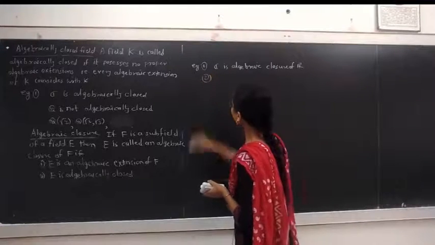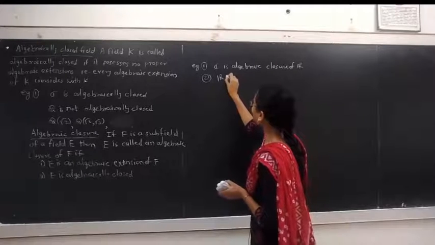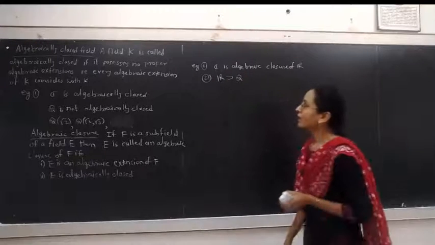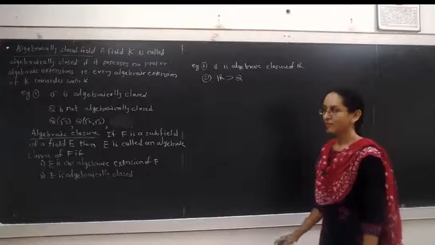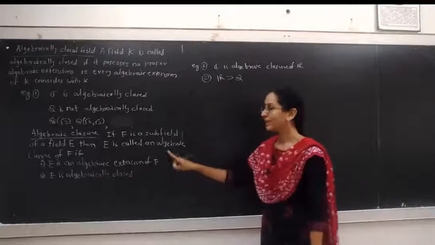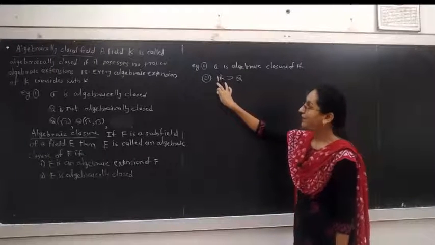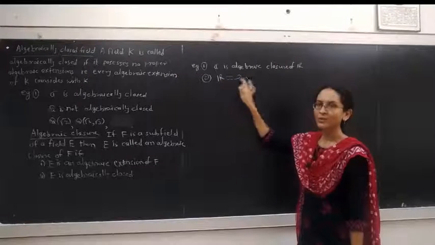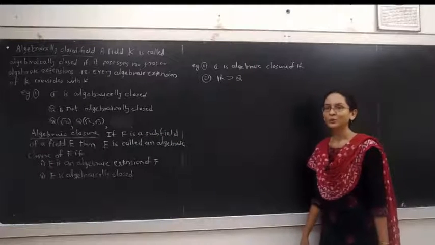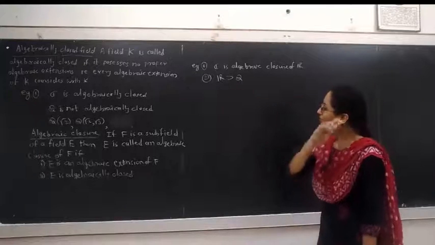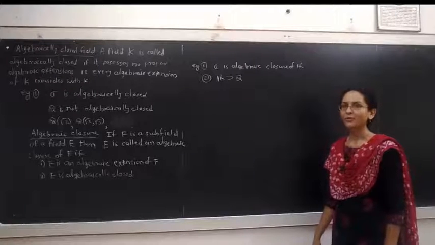If we consider the field of real numbers as an extension of the field of rational numbers, then R is not the algebraic closure of Q, because firstly we must have E as an algebraic extension of F. Here E is R and F is Q. This is not an algebraic extension of Q because there are many elements of R which are transcendental over Q. The elements pi and e belonging to R are not algebraic over Q. Therefore, R is not an algebraic extension of Q. Hence, R is not the algebraic closure for the field Q.